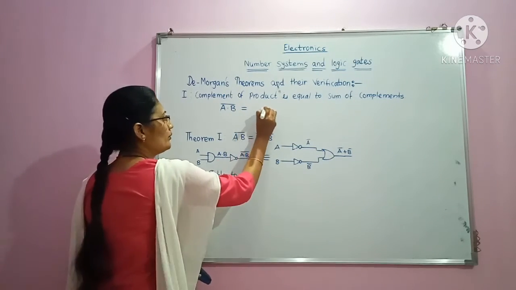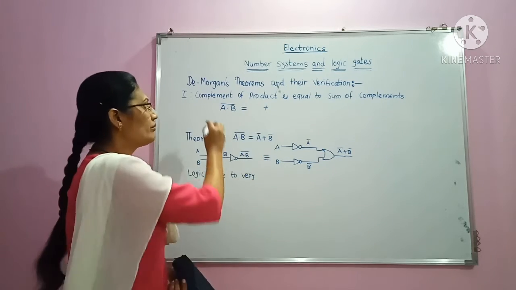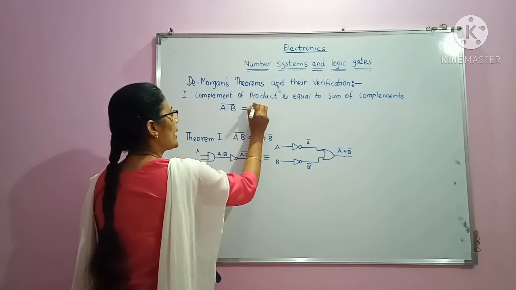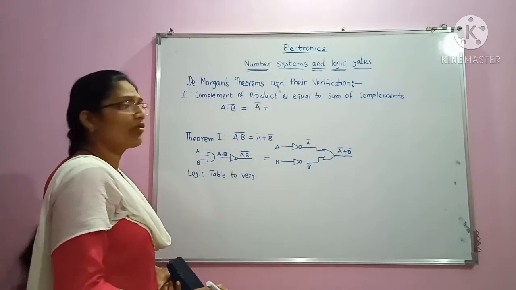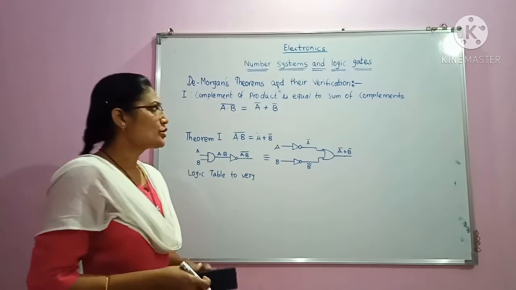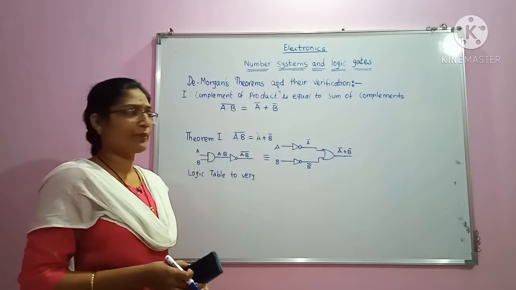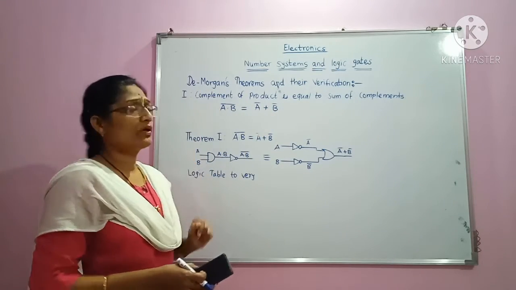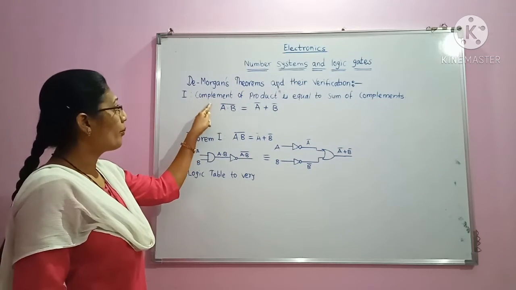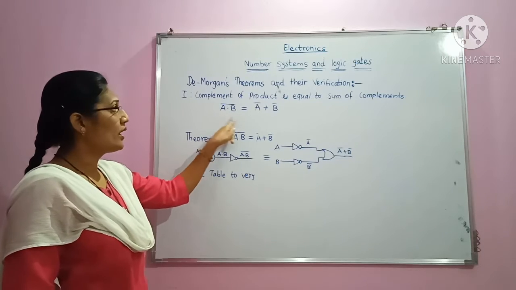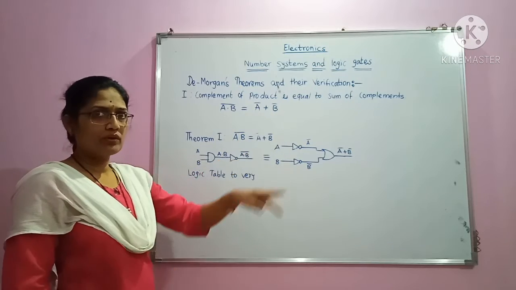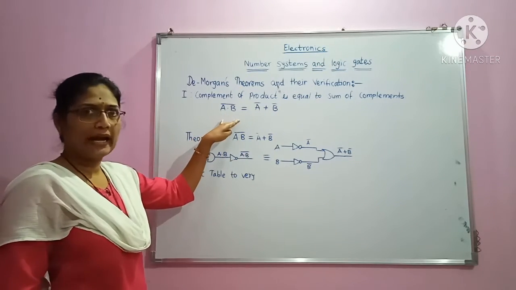Complement of A becomes A bar and complement of B becomes B bar, so A bar plus B bar. This is our first De Morgan's theorem: complement of product is equal to sum of complements, considering two inputs A and B.